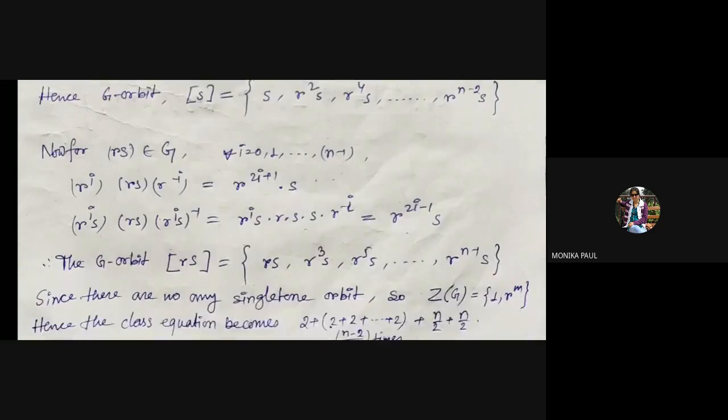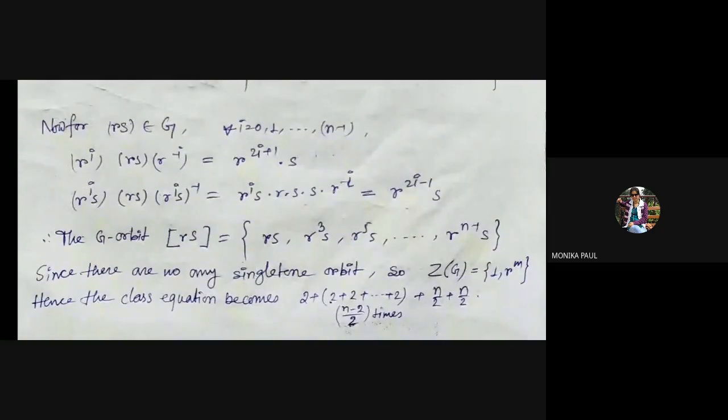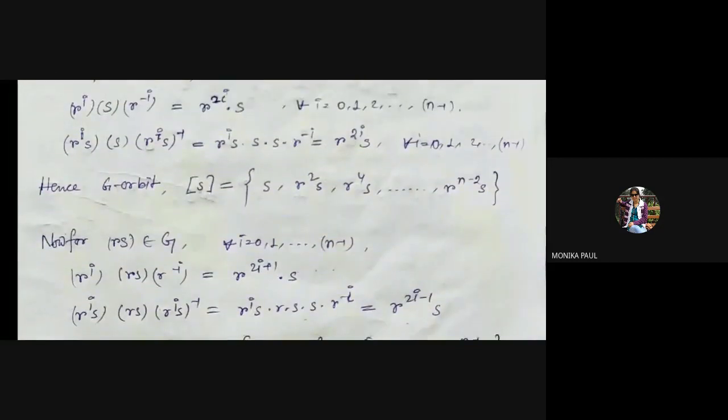And also R to the power i into S, RS into R to the power i into S whole inverse, becomes R to the power 2i minus 1 into S. Okay, so if we put all the values of i, then we can see the conjugacy class represented by RS becomes RS, R cubed S, R to the power 5 S, up to R to the power n minus 1 S. And so this orbit and the orbit represented by S are disjoint.